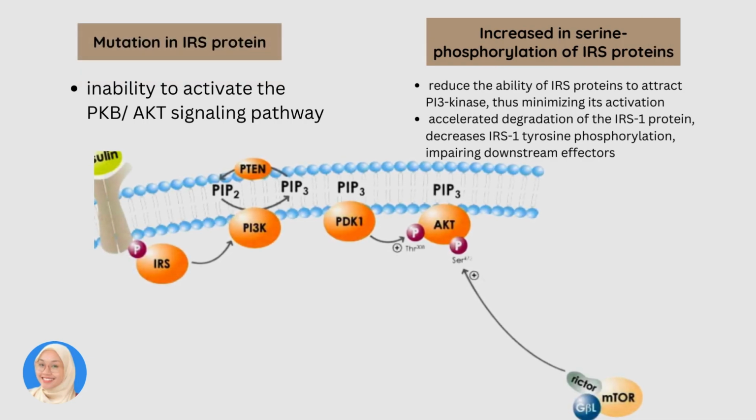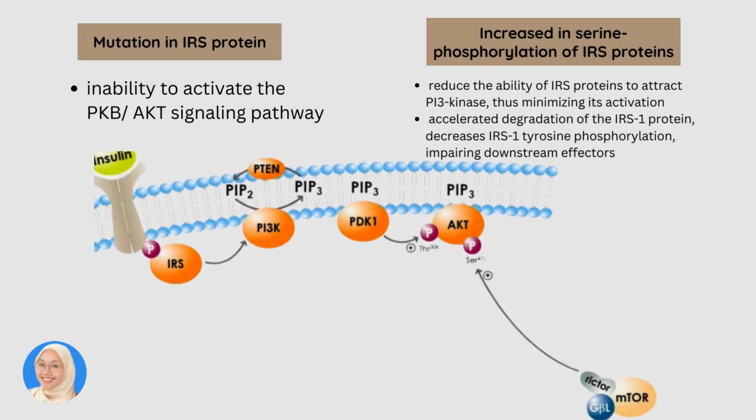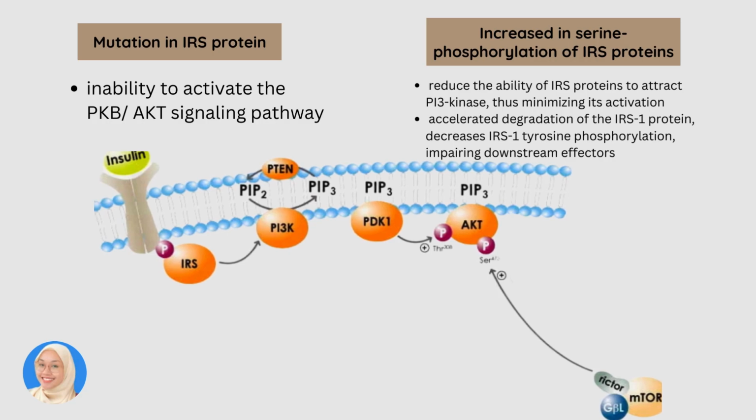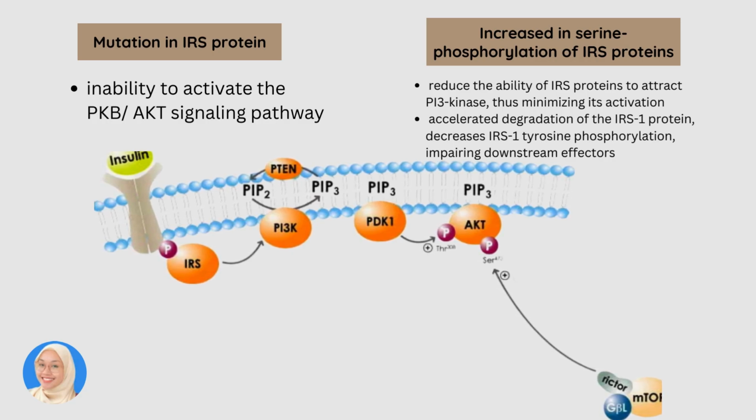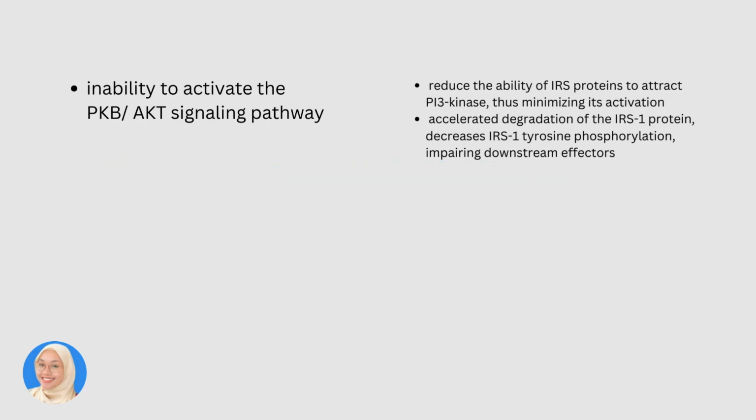The mutation of IRS protein, the substrate for the insulin receptor, causes the AKT signaling pathway to not be activated, while increased serine phosphorylation of IRS protein reduces the ability of IRS proteins to attract PI3 kinase, thus minimizing its activation. It could also accelerate degradation of IRS protein and decrease IRS tyrosine phosphorylation, thus impairing downstream effectors.